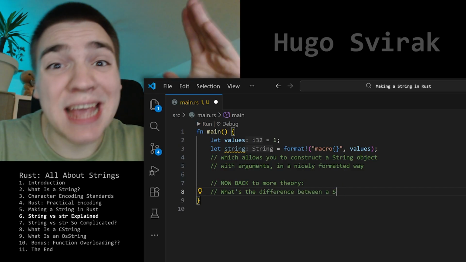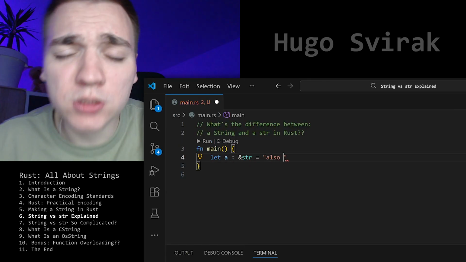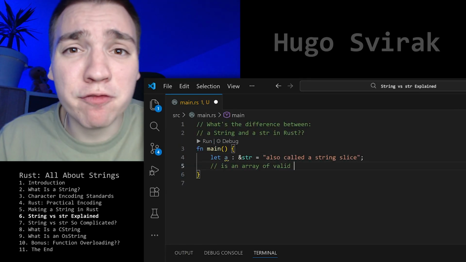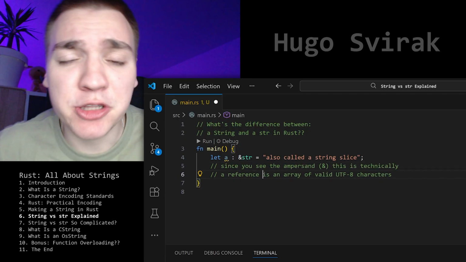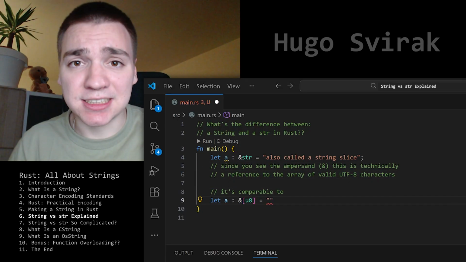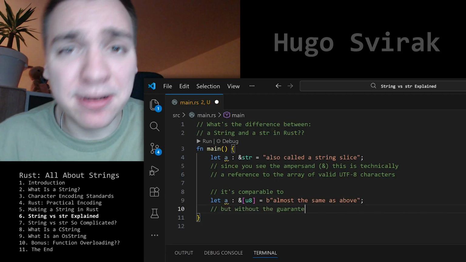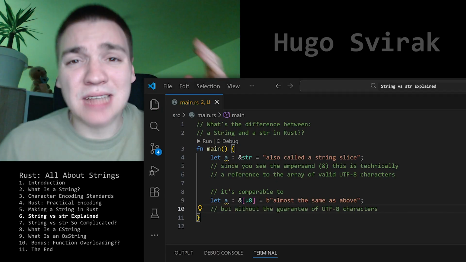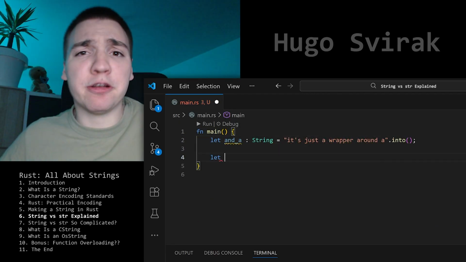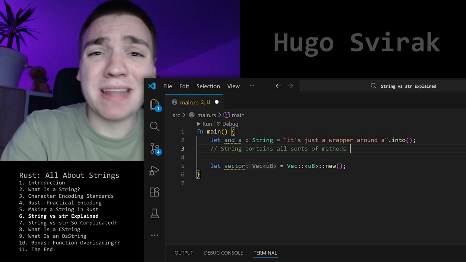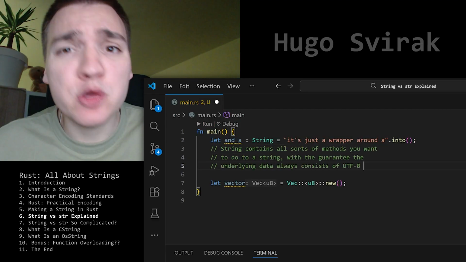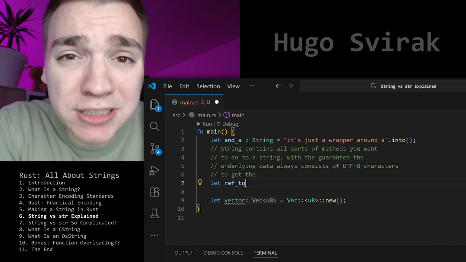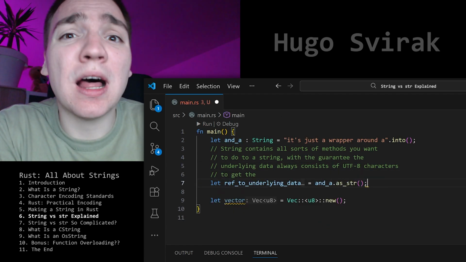What's the difference between a String and a str? A str, also called a string slice, is an array of valid UTF-8 characters. Since you see the ampersand, this is technically a reference to the array. It's comparable to a u8 slice, almost the same as above, but without the guarantee of UTF-8 characters. And a String? It's just a wrapper around a vector. It contains all sorts of methods you want to do to a string, with the guarantee the underlying data always consists of UTF-8 characters.